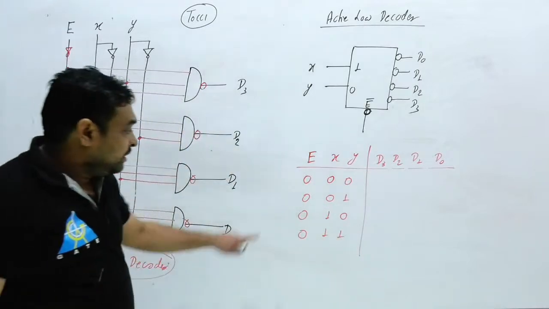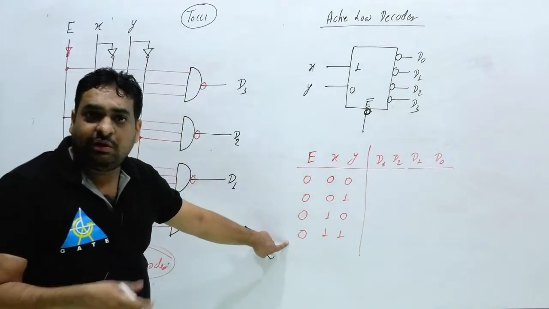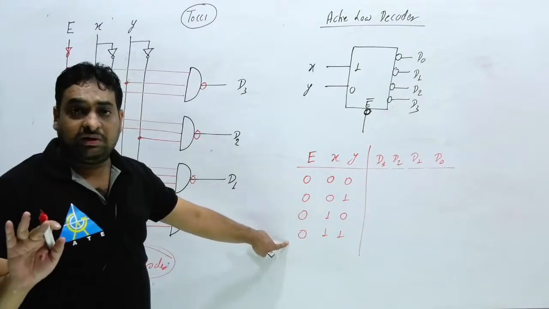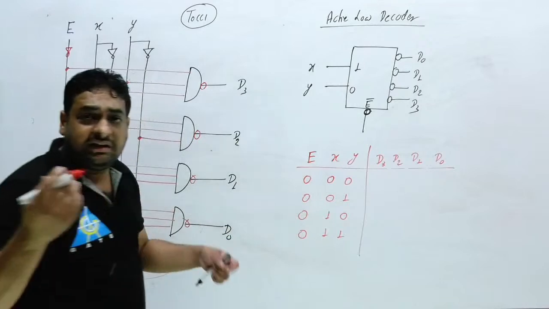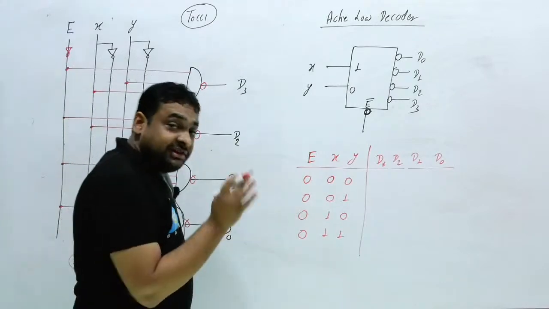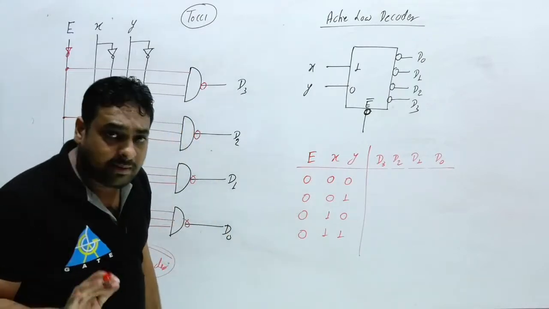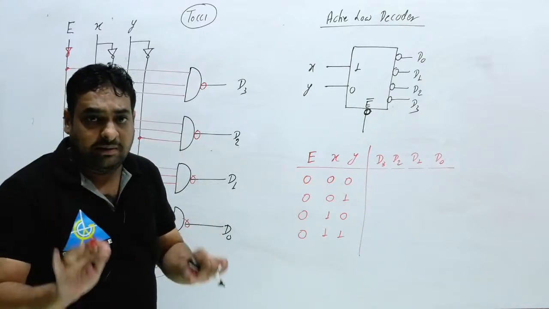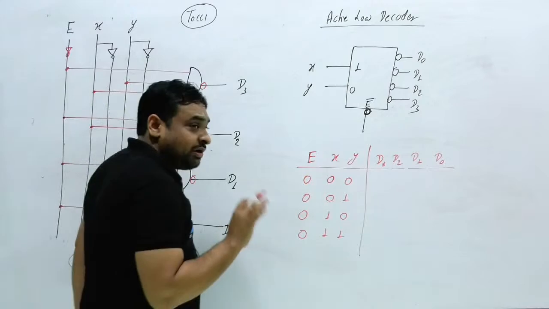Again I am saying, don't say that enable 0 is always active low and enable 1 is active high. No, that is totally wrong. Clear? Enable can be anything in any case. But generally we follow active low enable because the microprocessor generally provides us an active low enable signal. Clear? This was the reason.